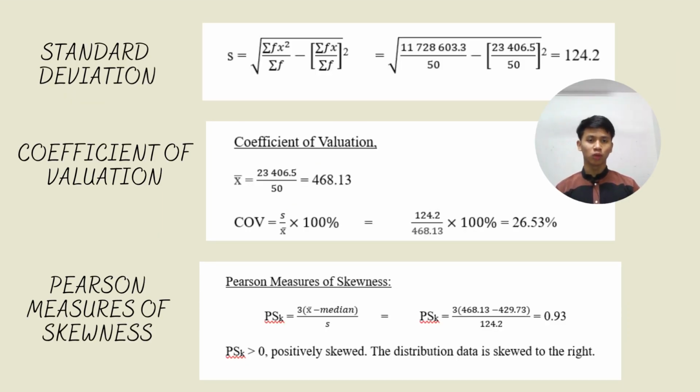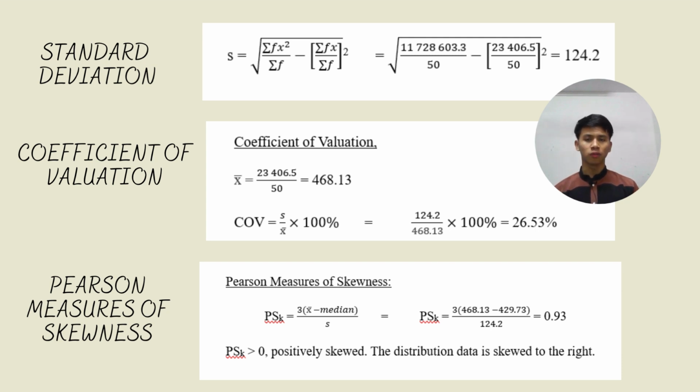After preparing the group frequency distribution, we need to find the standard deviation using this formula, and we put the values from the group frequency distribution into the formula, and we got the square root of 11,728,603.3 over 50 minus bracket 23,406.5 over 50 squared, and the answer for the standard deviation is 124.2.